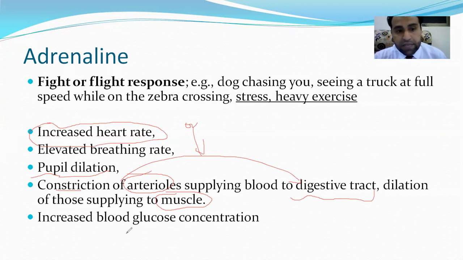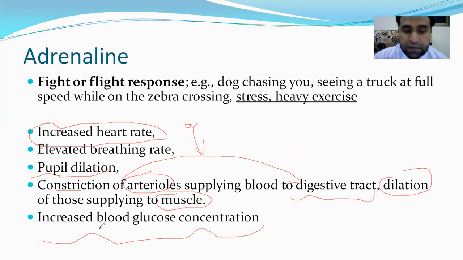Okay, and dilation of arterioles of muscle, means your blood vessels that go to your muscle dilate. Why do they dilate? So that more blood reaches your muscle. Increase blood glucose level: it means the glycogen conversion into glucose increases. This has also an effect on glucagon, right?